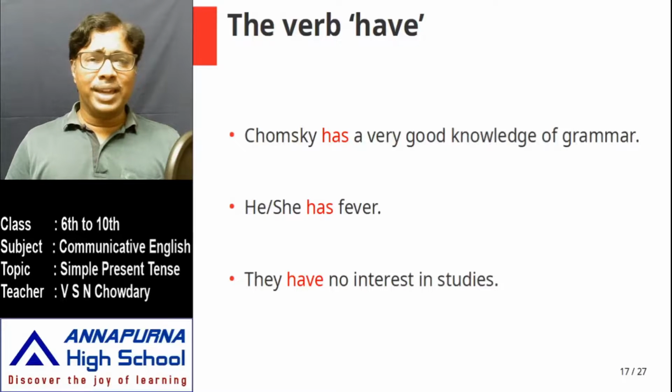Or suppose you are making a lot of money, you are earning so many things. Those are not part of you. Those are your possessions. So we say you have a lot of money. Okay, you have this, you have that. But be is something very intimate. Be is something that is part of yourself.